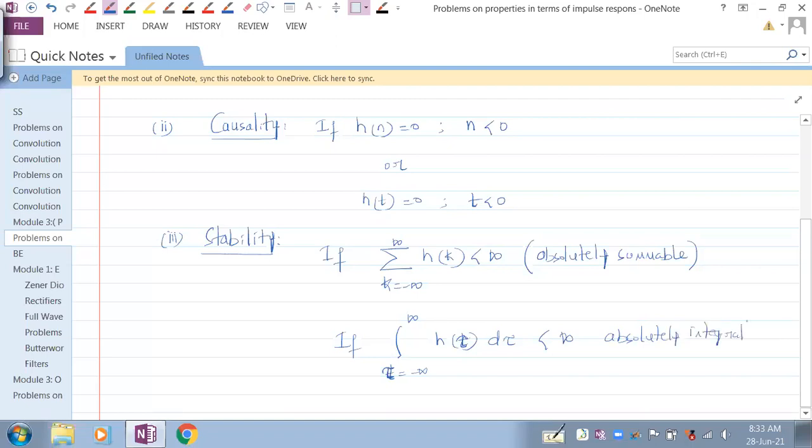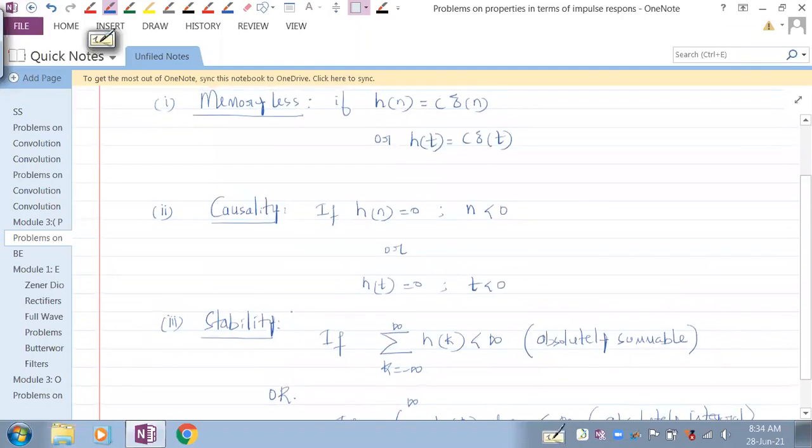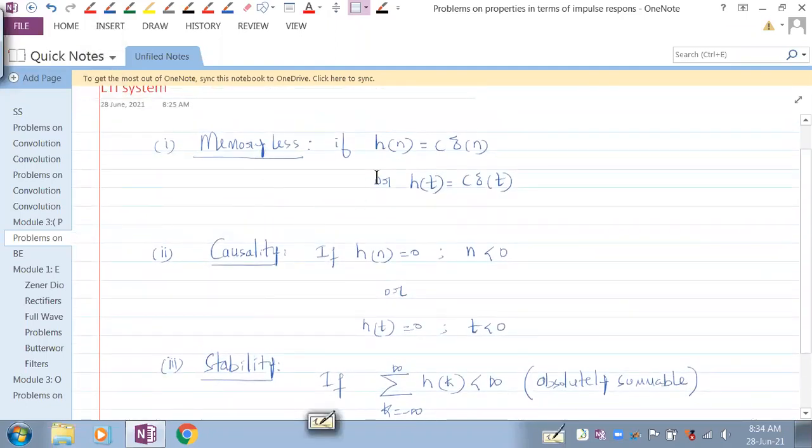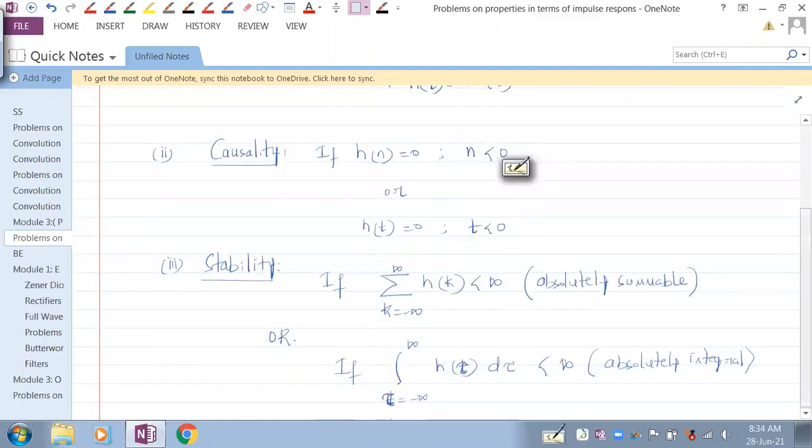If this condition is true, then we can say the system is stable. Understand? So I've given you how it needs to be checked, if it is discrete time or continuous time, what needs to be seen so that we can say the system is memoryless, causal, or stable. Understand this point, everybody?